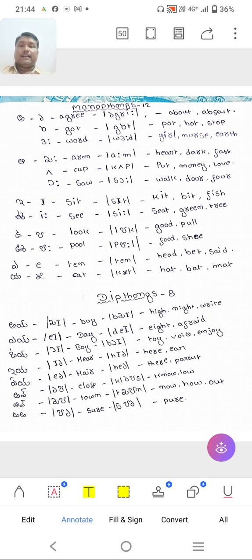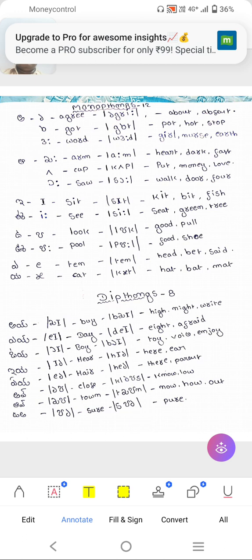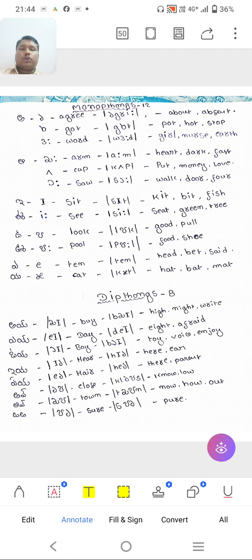See the difference: how we have to pronounce it by using phonetics, and how in general we are talking English. Then oi: boy, buy, not buy, boy, toy, voice, enjoy, like that. Then ear, ear. This is the symbol for ear. Then here, here are silent. Then here, then ear, like that.